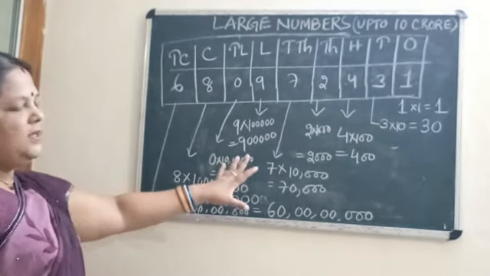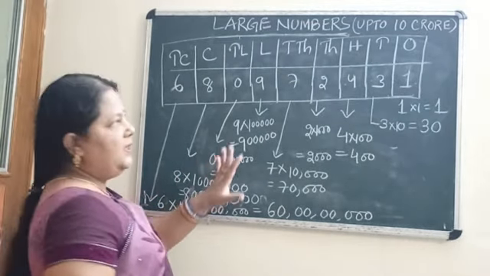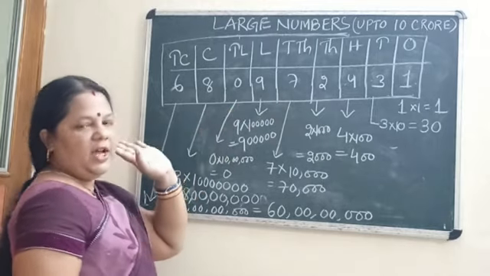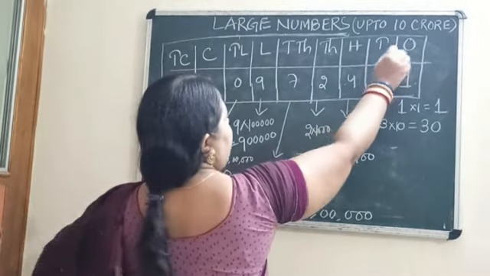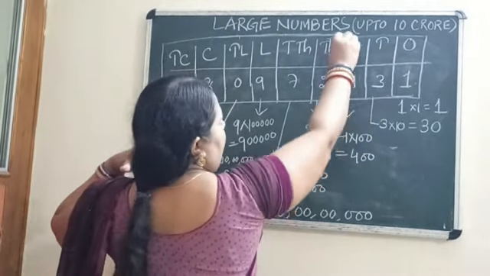Okay, so this is all about your place value system. This is your place value chart. So 1's, 10's, 100, this is coming under the 1's group. These two are the 1000 group. These two are the lakh group. These two are the crore group. So many more place values are there, but we will discuss till 10 crore now. Okay. So this is all about your place value, and we can write the expanded form of this.